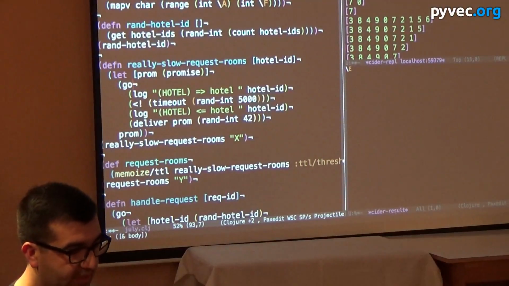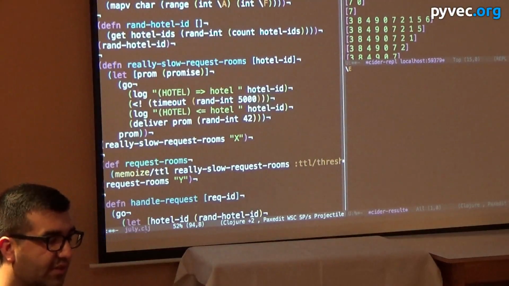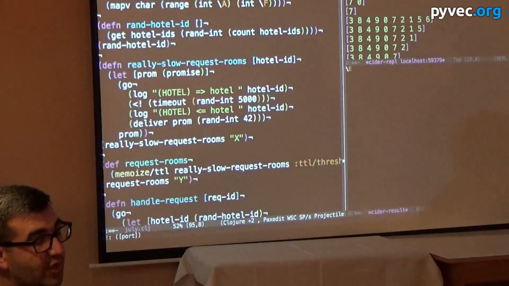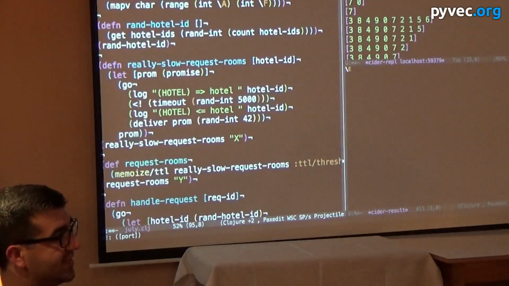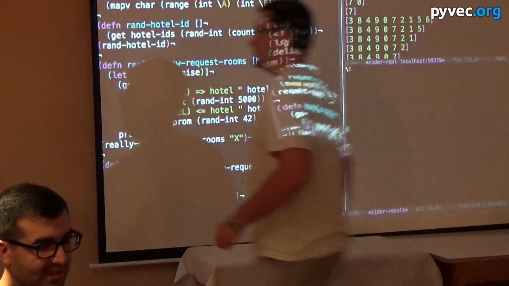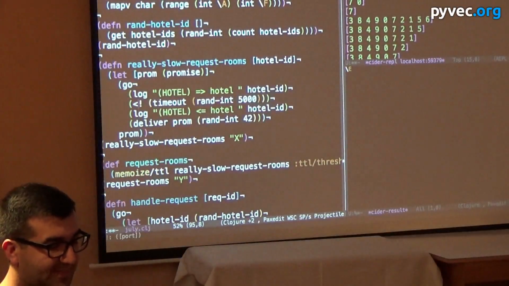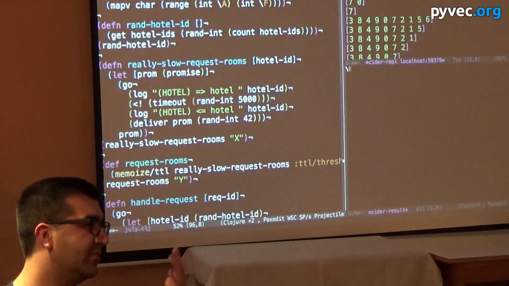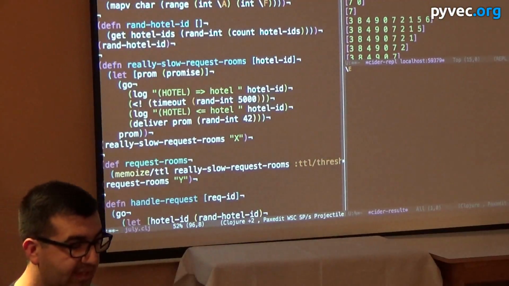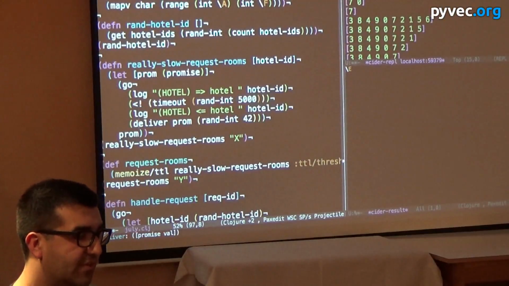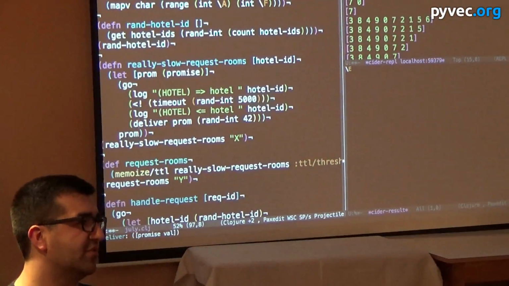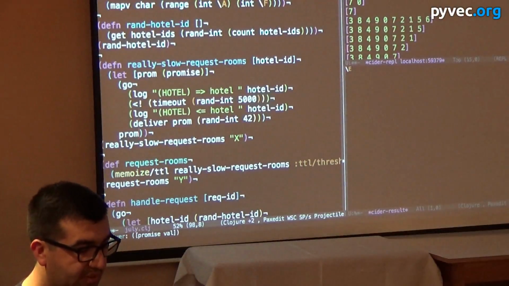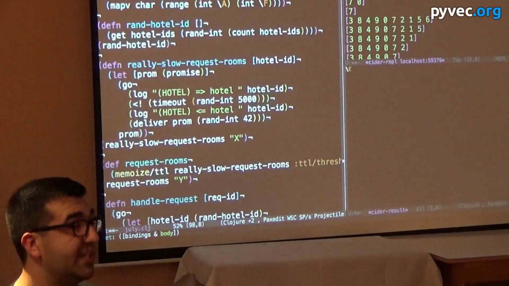So in this case, we're going to return a promise. We're also going to start a go block here, and we're going to log that we are sending a request for this hotel ID. Then we're going to wait here, as before, for up to 5 seconds. Then we are going to log that we got a response back, which we didn't, but we'll pretend we did because this is not a real thing. Then we're going to deliver the promise, and we're going to say we have some random number of rooms of up to 41, right? So 0 to 41 rooms are available. And then we're going to return the promise immediately.